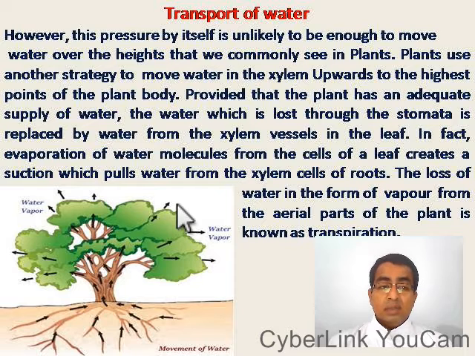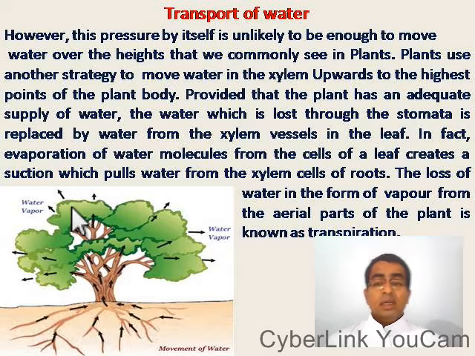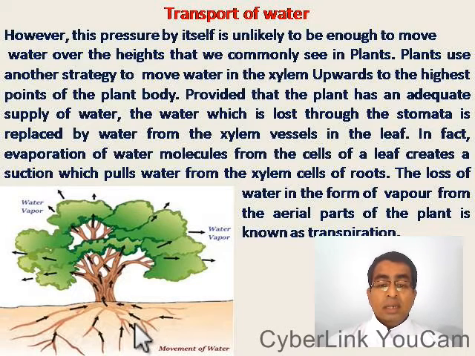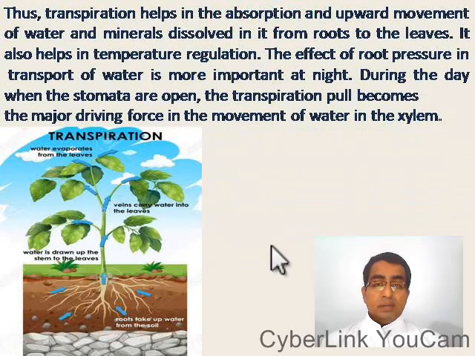The loss of water in the form of vapor from the aerial parts of the plant is known as transpiration. Here you can see the water vapor. The water is lost in the form of water vapor. The amount of water lost through transpiration is obtained by the roots from the soil.